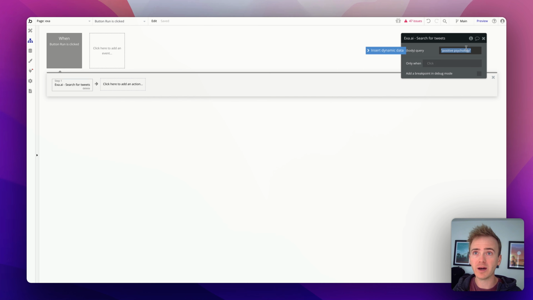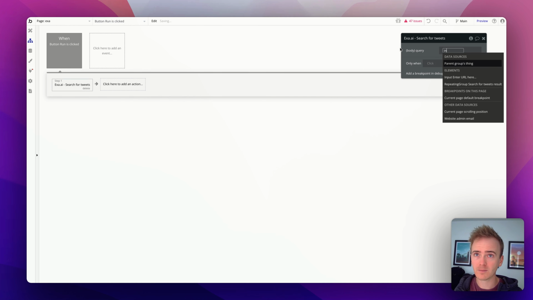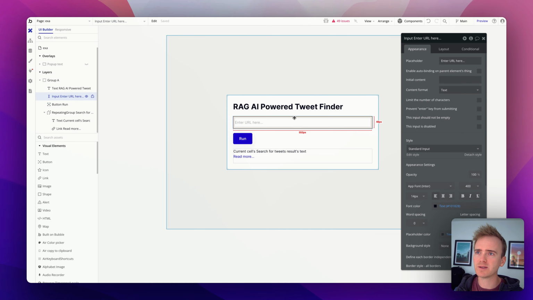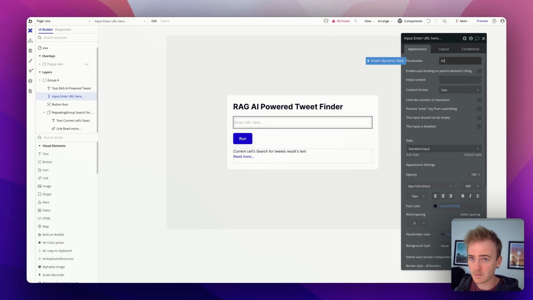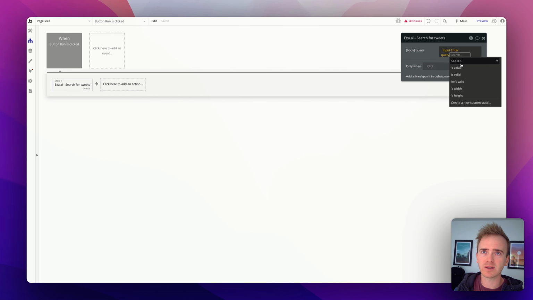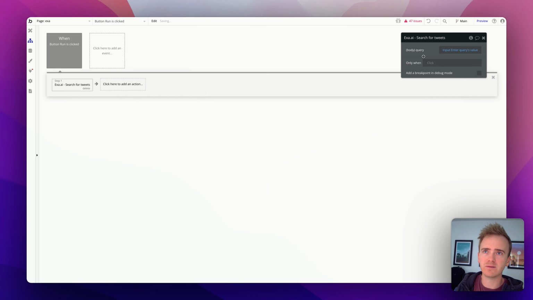I'm then going to put my input in here, which I've called enter URL here. Oh, but it's not a URL. That's from a different demo. This is going to be enter query. Notice how by changing the placeholder, it changes the internal labeling. That's not going to break the connection between, say, a workflow and this input. It just means it's really handy when it comes to relabeling it. So I'll say enter queries value.